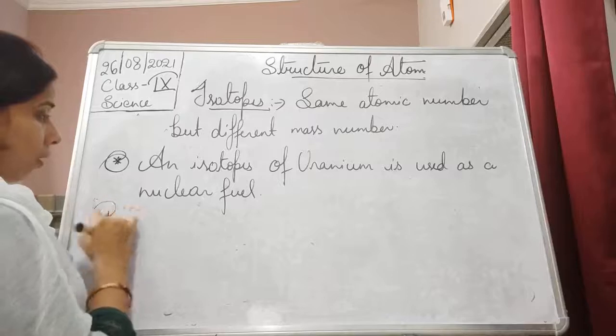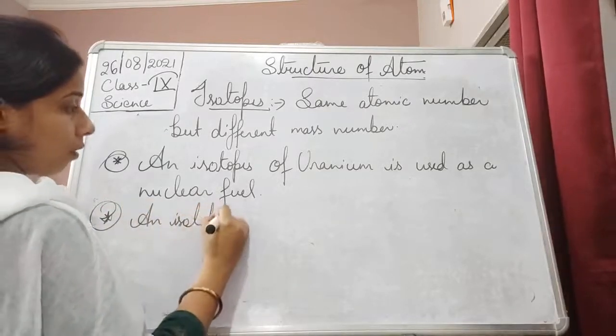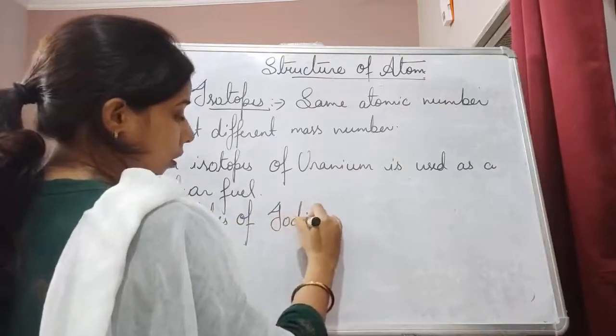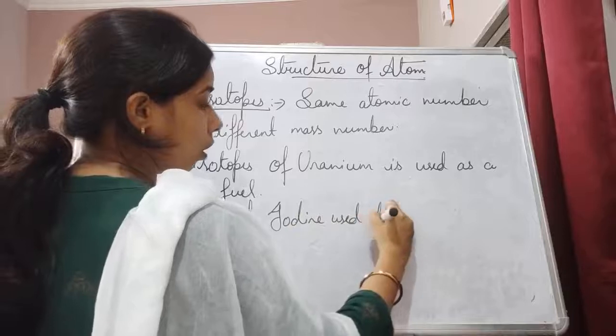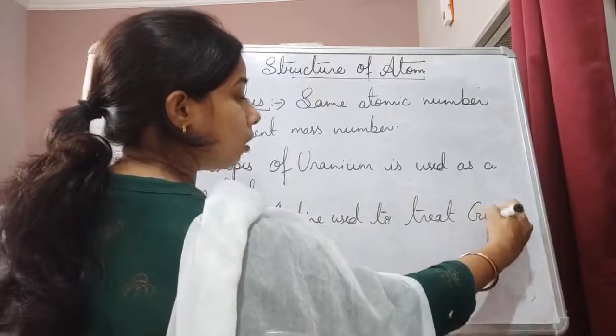An isotope of iodine is used to treat goiter.